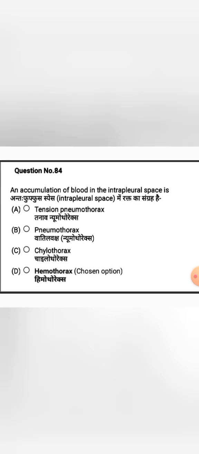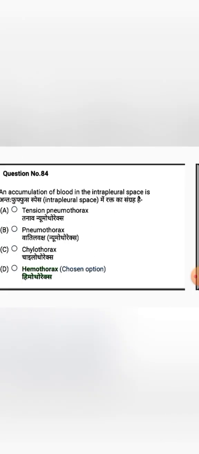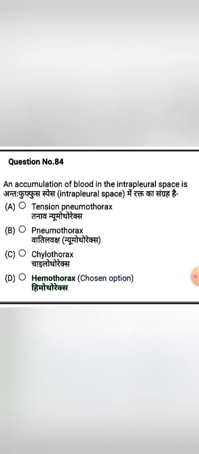And the next question, an accumulation of blood in the intrapleural space is known as. Options: option A, tension pneumothorax, option B, pneumothorax, option C, chylothorax, option D, hemothorax. Accumulation of blood in the intrapleural space is known as hemothorax. Option D is the correct answer.